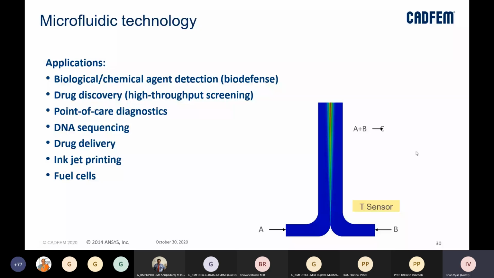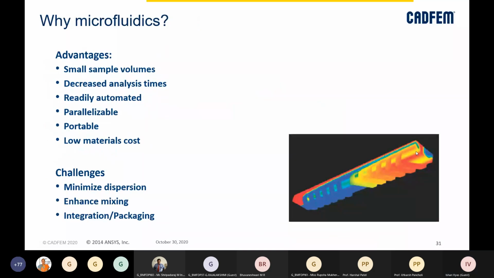So if it comes to microfluidics technologies, the broad applications would be biological and chemical agent detection in biodefense, drug discovery, high throughput screening, right? Point of care diagnostics, which is where lab-on-chip devices will also come into the picture. DNA sequences, drug delivery, inkjet printing, and fuel cells. Right? So we'll be focusing on point of care diagnostics.